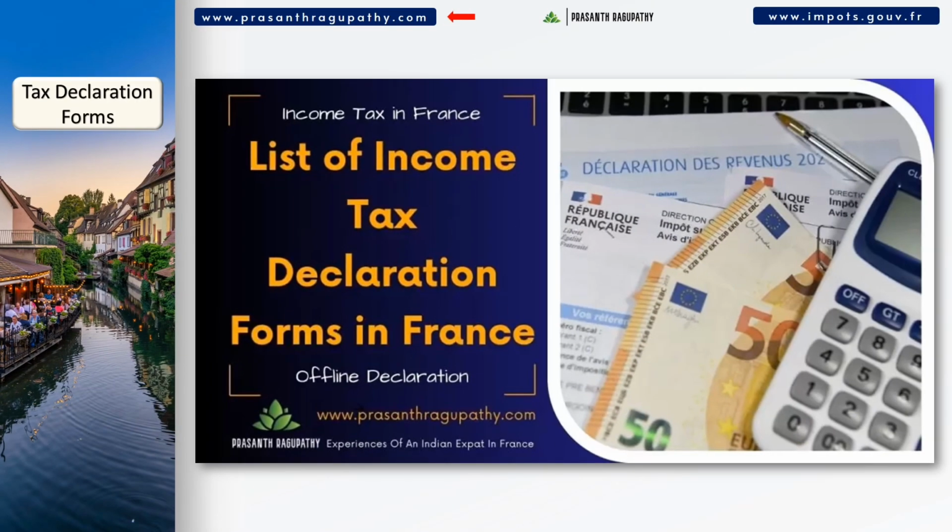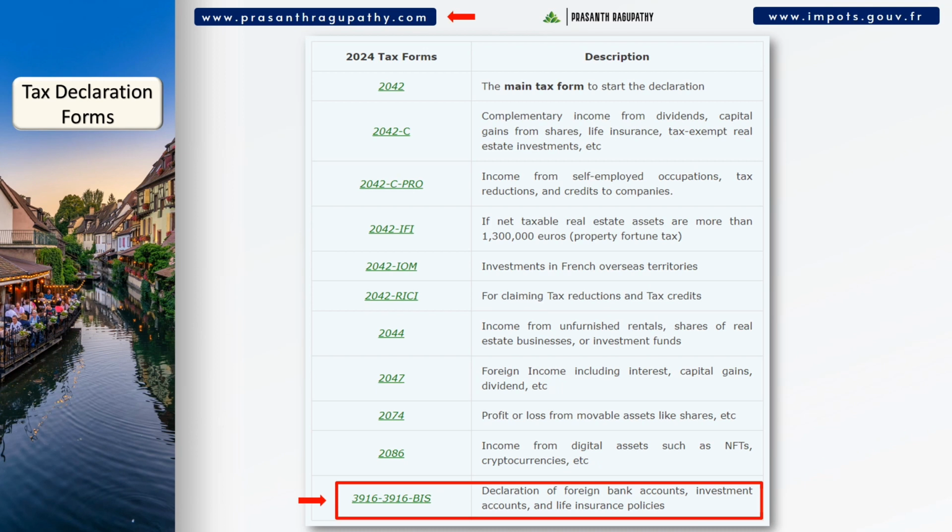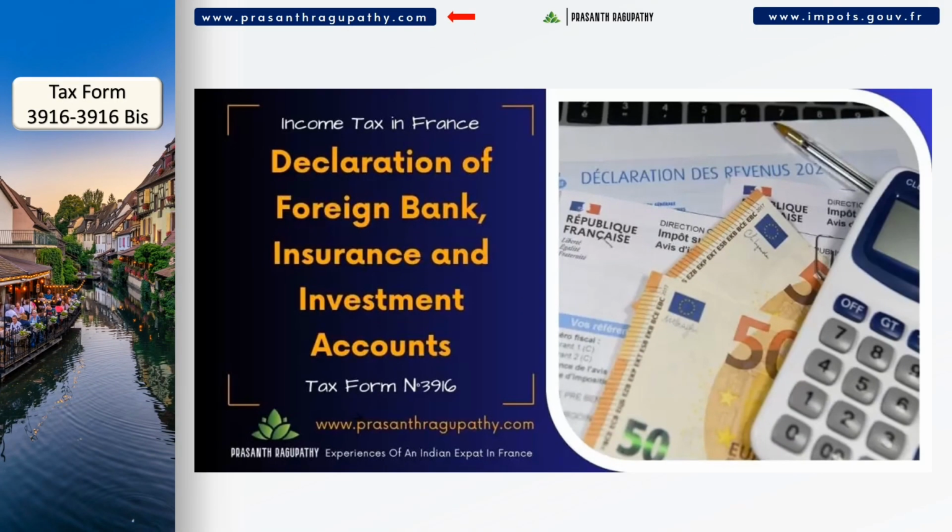Here are the various income tax declaration forms published by the French tax department every year. You can download them from the links available in this video's description below. In this video, I will be explaining about the 3916 annexure used for declaring your foreign accounts held outside France. So, let us explore the 3916 tax form.